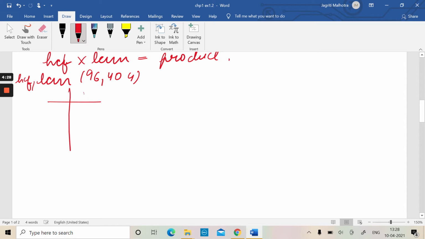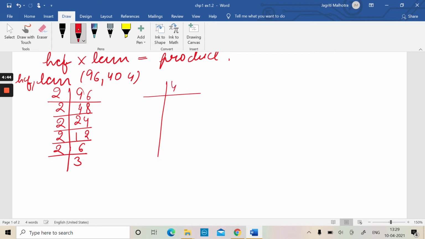What is there? 96, 2 2s are 2 4s are 2 8s are 2 16s, 2 32s, 2 48s, 2 96s, 3 1s. Okay, now let us take 404. 2 101s are 202s, 2 202s are 404, and 101 into 1 is 101, right?